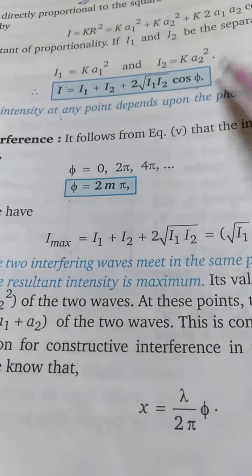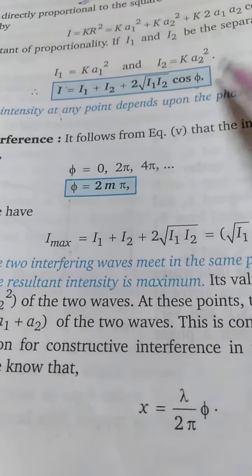Now, if we go to the path difference, see, this formula connects path difference with phase difference. Till now we have been dealing with phase difference. Once we know the phase difference, in place of phi we can put 0, 2 pi, or 4 pi. Suppose I put 2 pi here, so x will be lambda by 2 pi into 2 pi, that is lambda. Suppose I put 4 pi here, so x will be 2 lambda. Suppose I put 6 pi here, x will be 3 lambda.